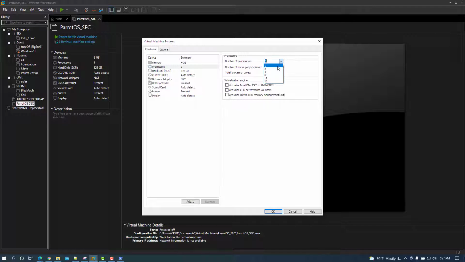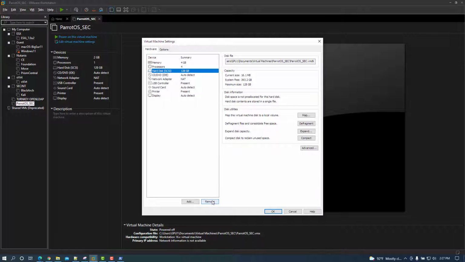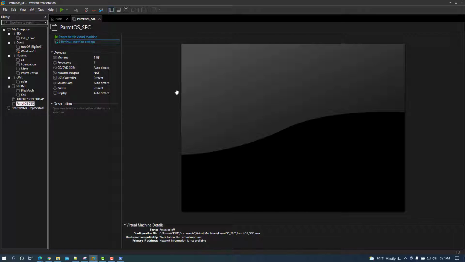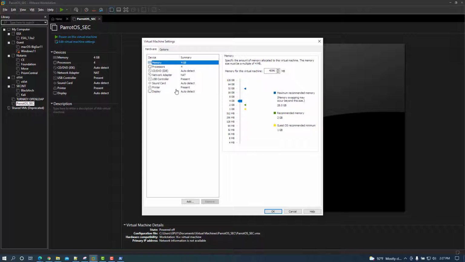Processors, let's go ahead and use 4 processors, enabling virtualized Intel VT. Got our hard disk here. We're going to go ahead and remove this hard disk. Add. Let's go ahead and cancel this actually. Select OK. Go back in and edit the virtual machine, because we need to be able to see the option for the disk that we're trying to add.